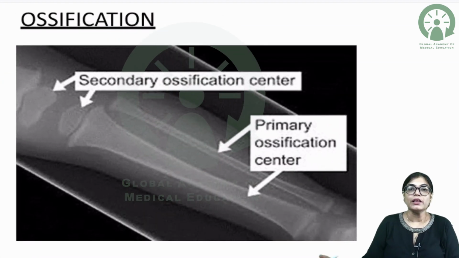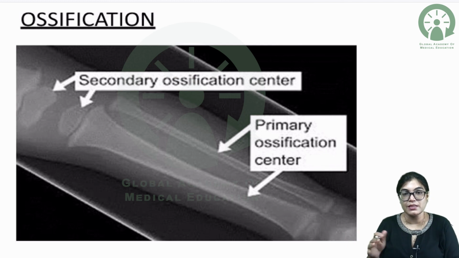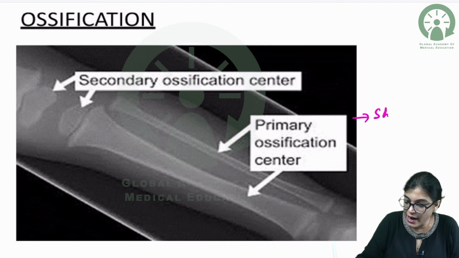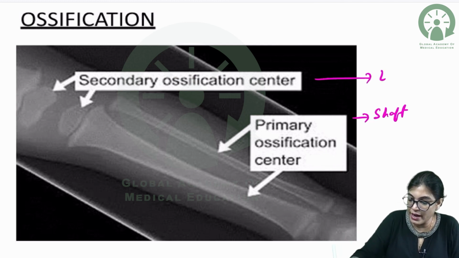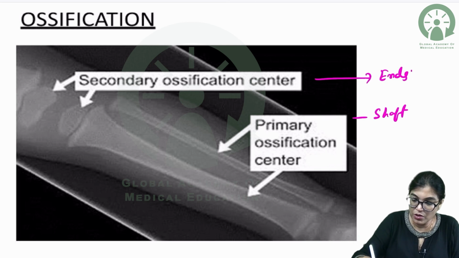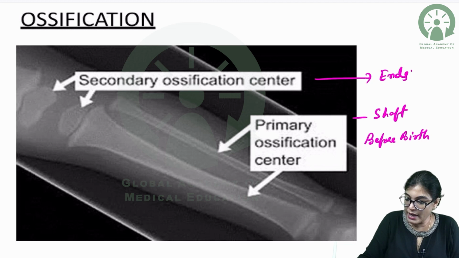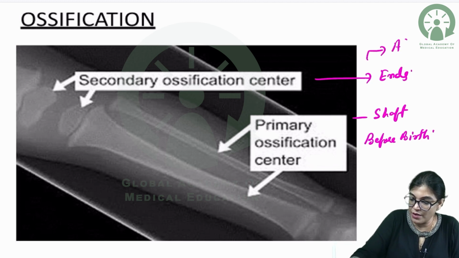Secondary ossification centers always appear at the ends of the bone, and primary ossification centers appear in the middle part of the shaft of the long bone. Primary ossification centers appear before birth, and secondary ossification centers appear after birth.